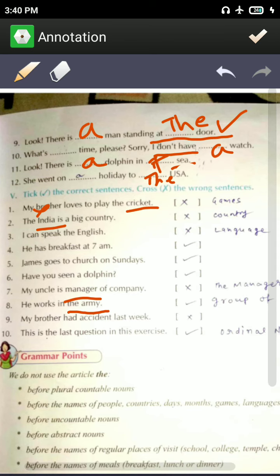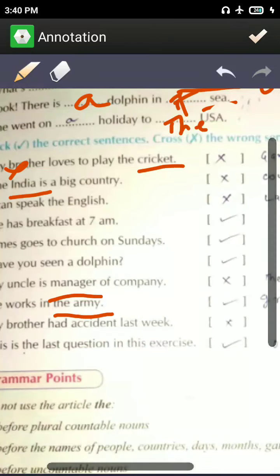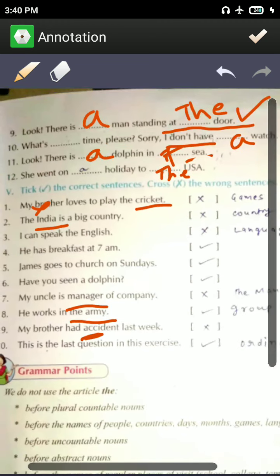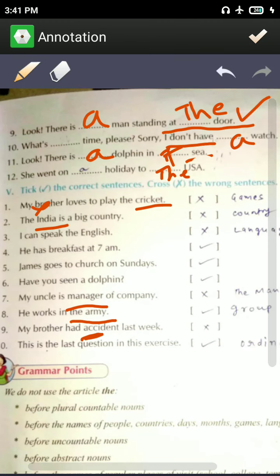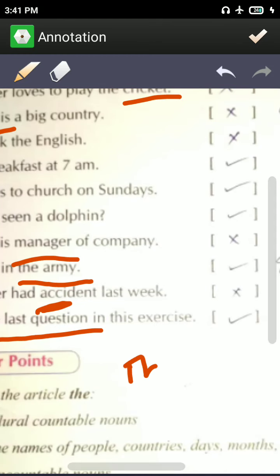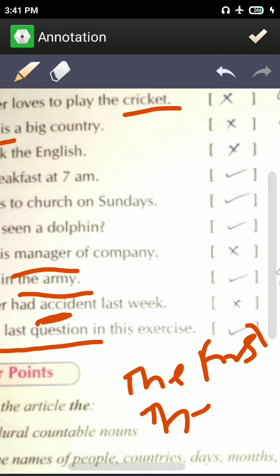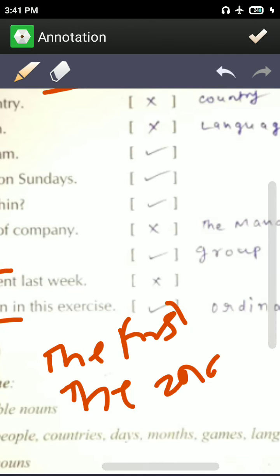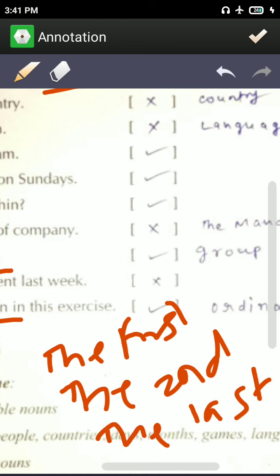My brother had an accident. Here it will be an accident. Sorry, my brother had an accident, मेरे भाई को एक दुर्घटना हो गई, so "an" will come. This is the last question before ordinal numbers, like the first, the second, the second, the third, the last. Okay, we use "the".